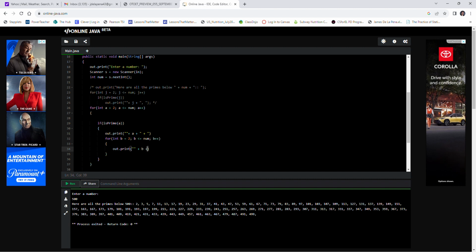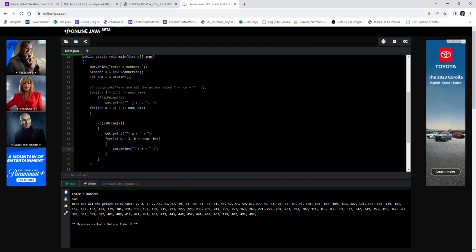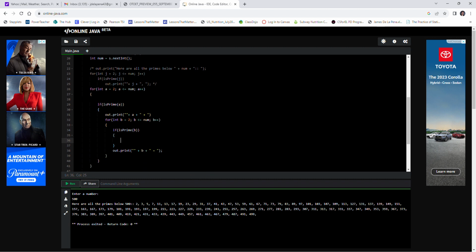And if we're doing it like that, we can go ahead and put equals, right? We're kind of looping. Well, actually, I only want to test primes here too. So if is prime of b, hopefully this makes somewhat sense. It does in my brain. We'll see what happens.